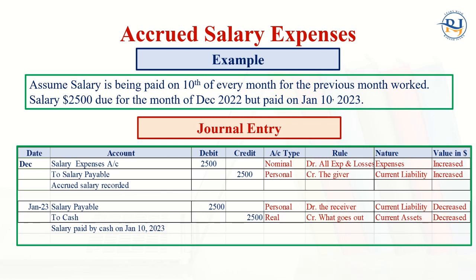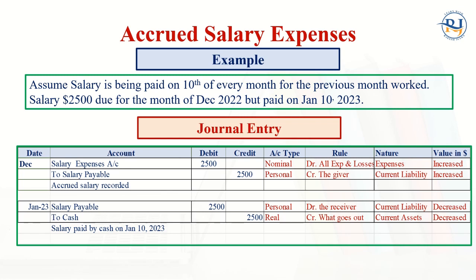Normally, it happens with organizations. If you are working somewhere in the month of December, maybe at Costco or Walmart or Tim Horton, but you did not get money in that month, and you know that 31st of December is the closing time of this whole calendar year or financial period. You received it maybe after 2-3 days, maybe on the 10th of January, maybe on the 5th of January next year.